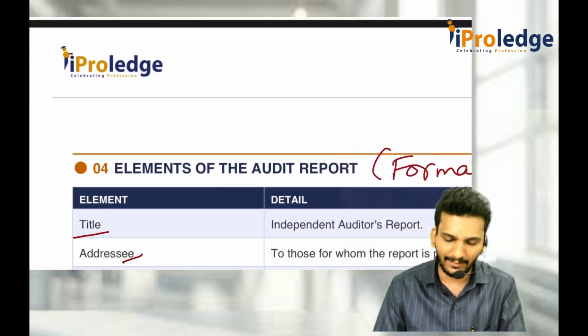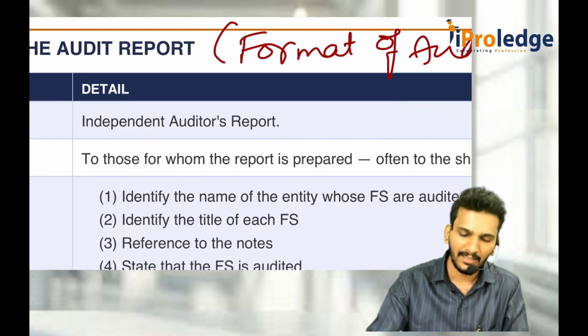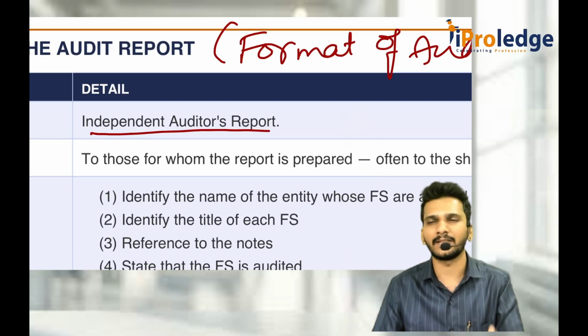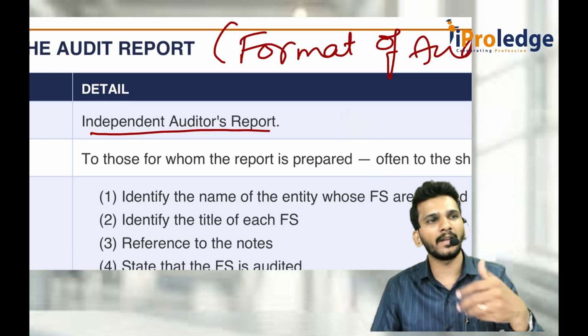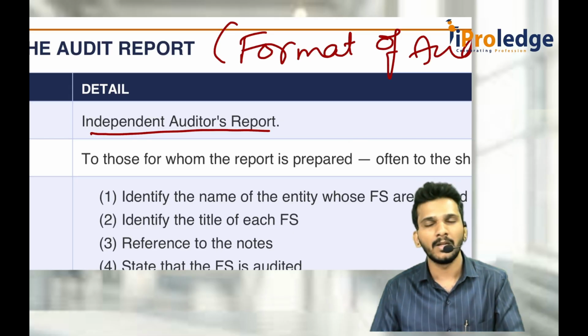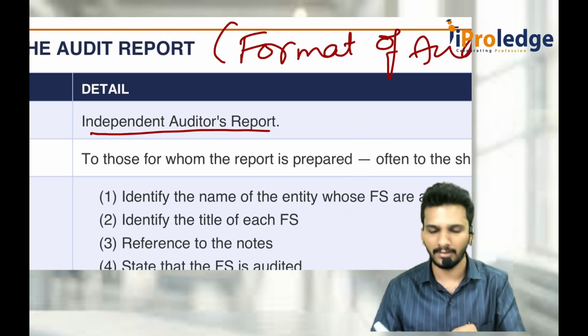First, the title of the audit report should always consist of a heading called Independent Auditor's Report. Always means always. You can't call it dependent auditor's report, because the moment you say dependent, if professional ethics are compromised, you are ineligible to do the audit. First of all, independent auditor's report only.